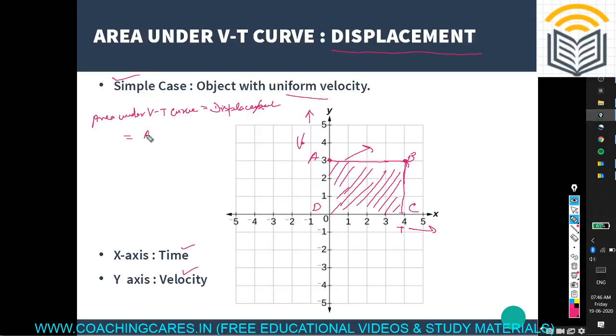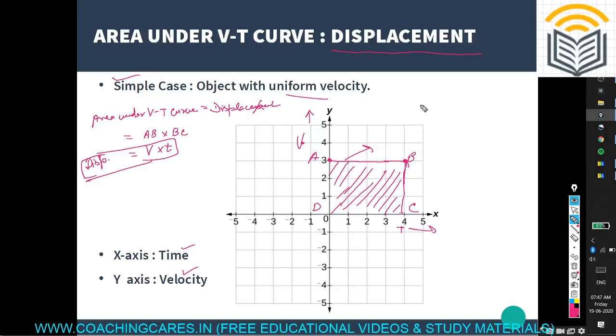AB into BC, which is nothing but, this AB is the time and BC is the velocity, or we can say this is V into T. So that is the displacement basically. This is the displacement.